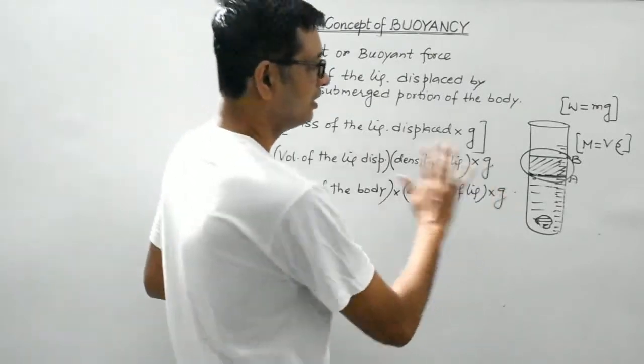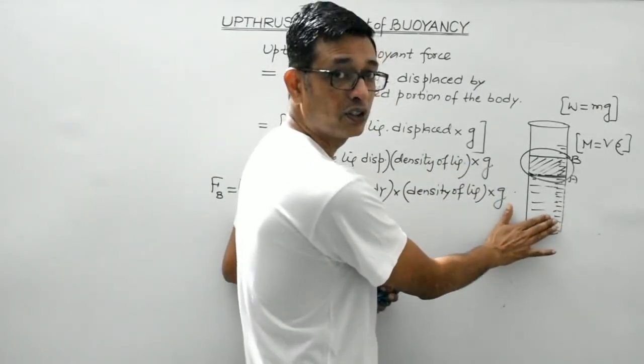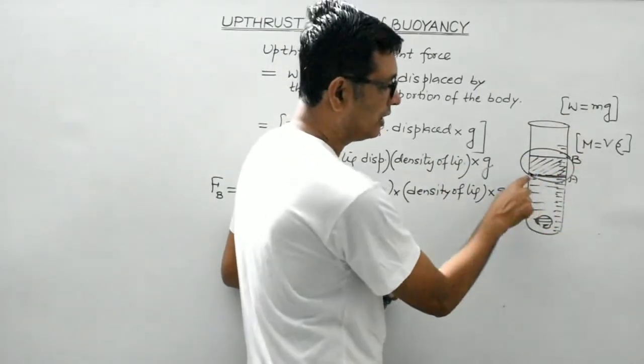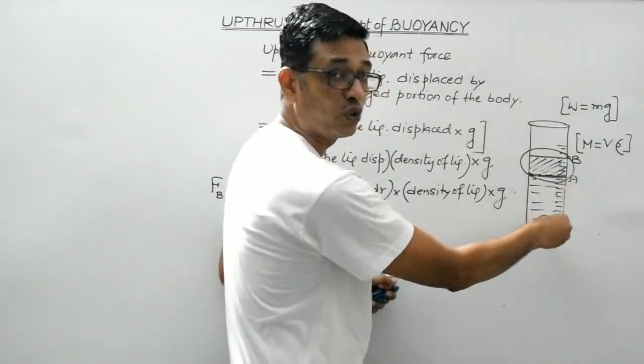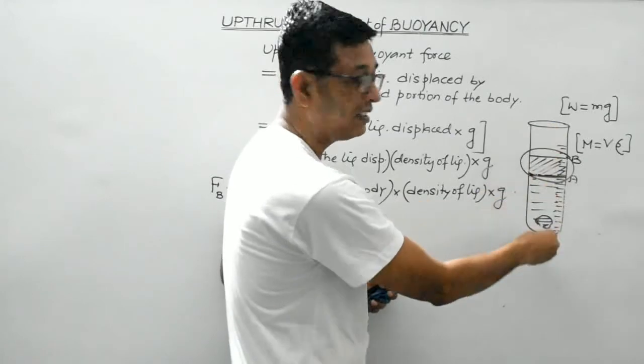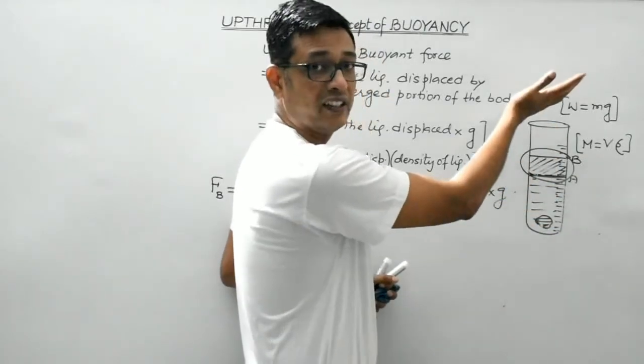Here, before putting this stone inside this beaker, the level of the water is at point A. Now as we immerse this stone, it completely sinks and the level of water is raised.